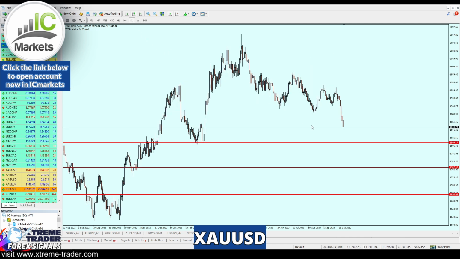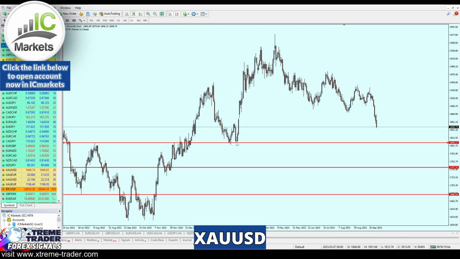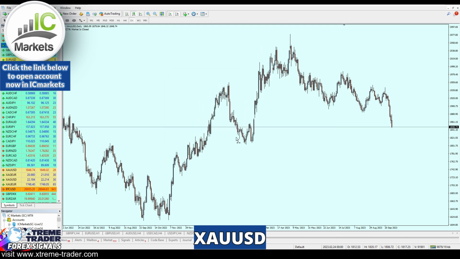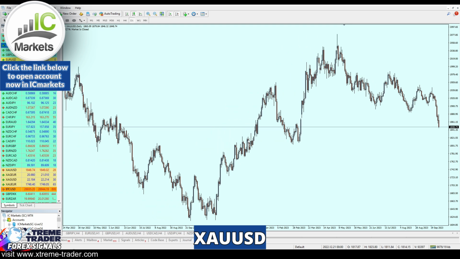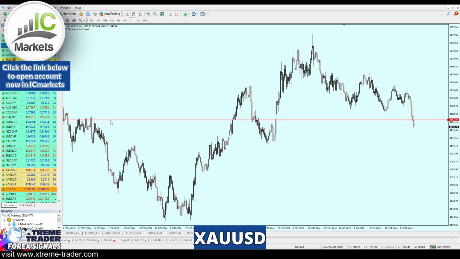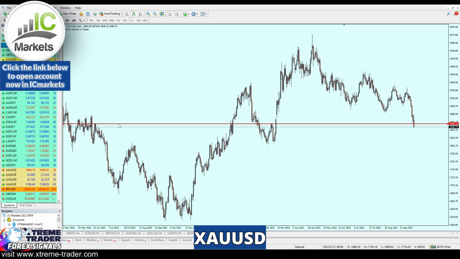Now, moving to the daily chart. On the daily chart, let me just delete all these lines. What we will be looking for is the strongest real level of resistance. And if I'm not mistaken, we have here a real level of resistance, as we can see. Let me just make sure it's correct. Exactly like that. Fantastic. Check this out.